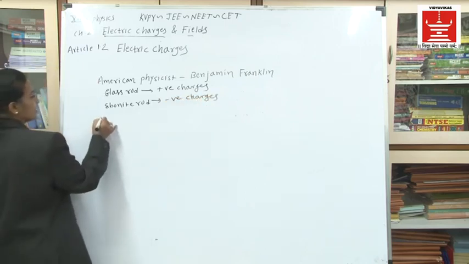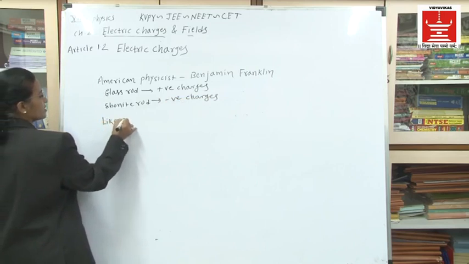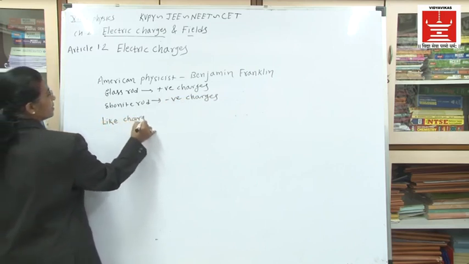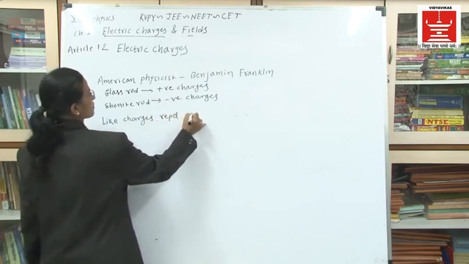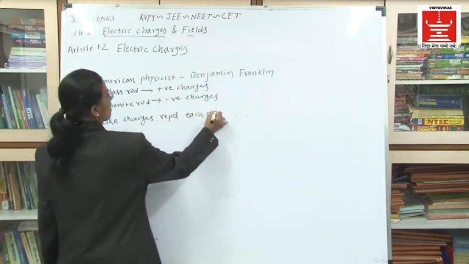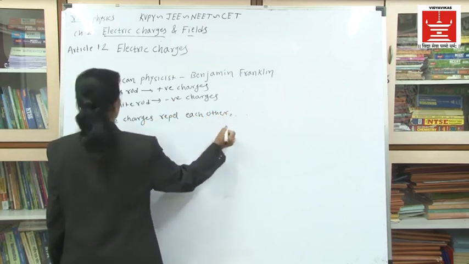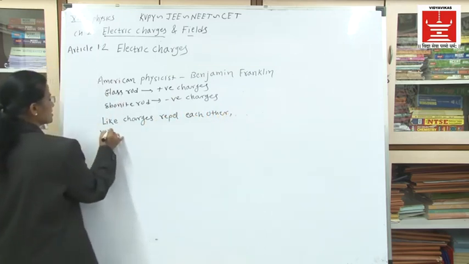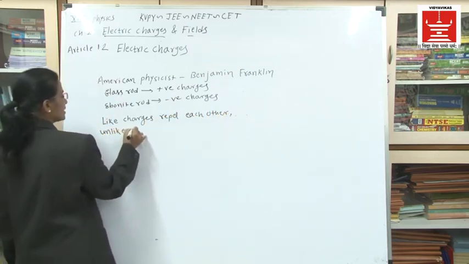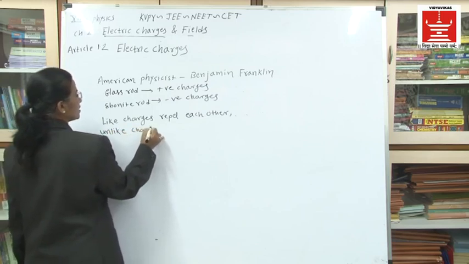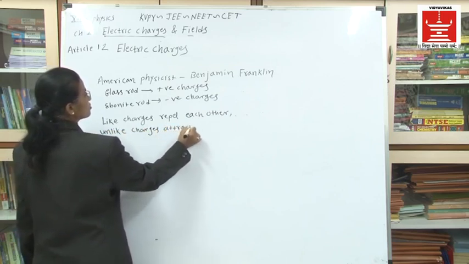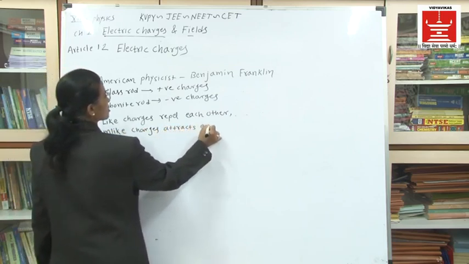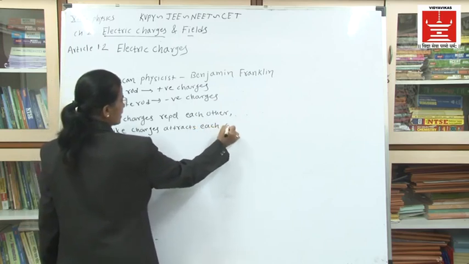Then the conclusion is like charges repel each other and unlike charges attract each other. This is the conclusion drawn by Benjamin Franklin.